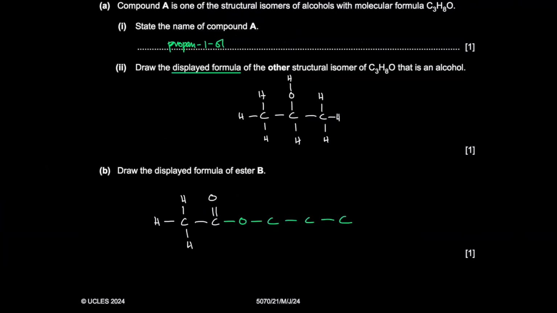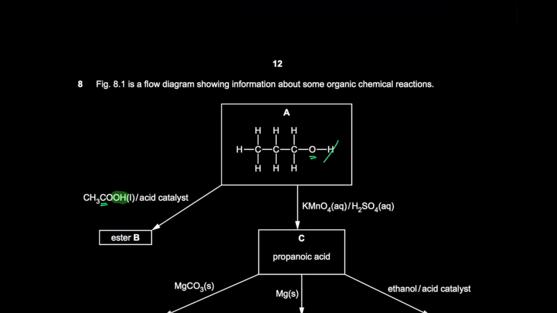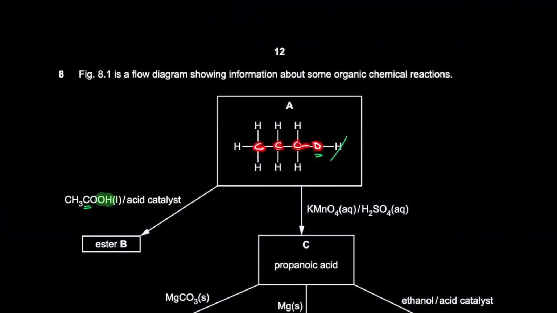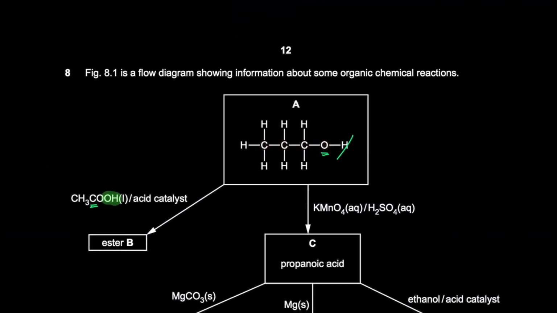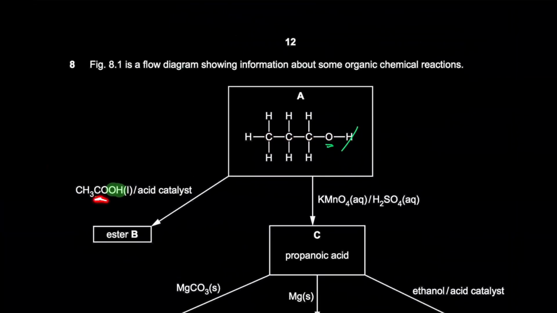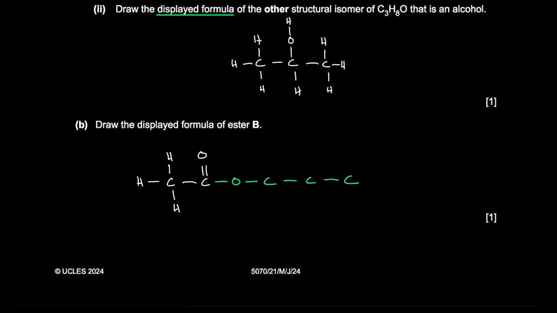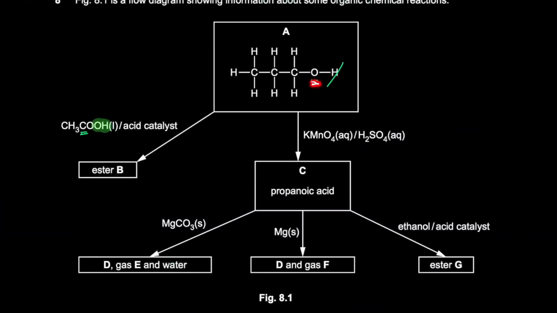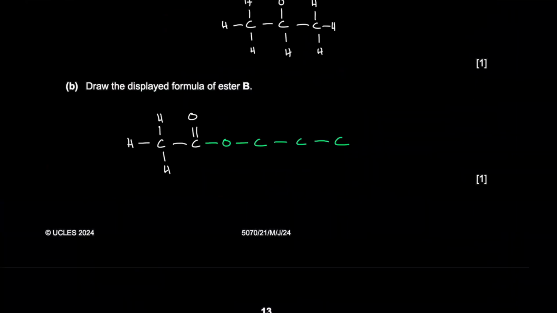This oxygen is then bonded to three carbons, CH2, CH2, CH3. So again, the C double bond O from the acid, the acid loses the OH, and the carbon bonds to the oxygen from the alcohol. The H is gone, but the oxygen is still bonded to this CH2, CH2, CH3.